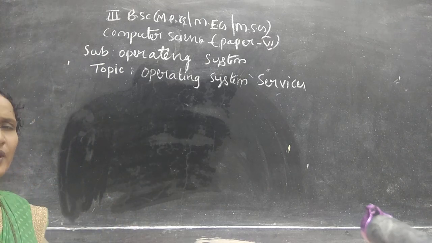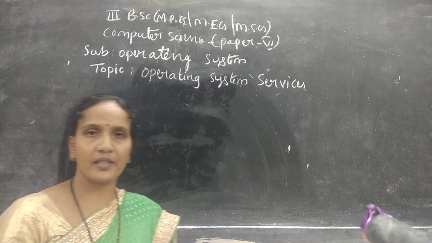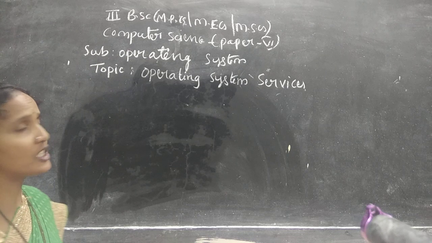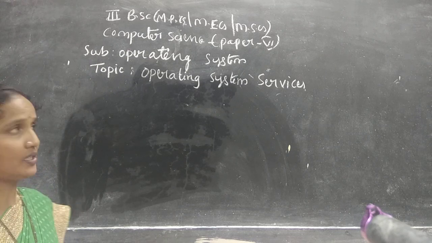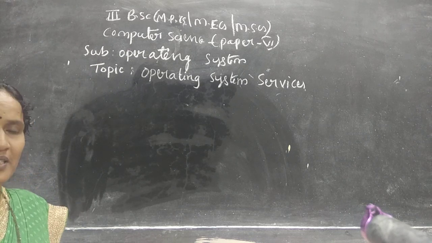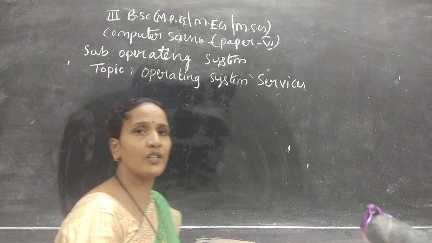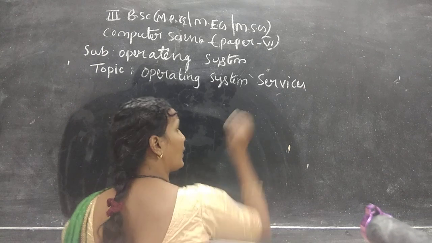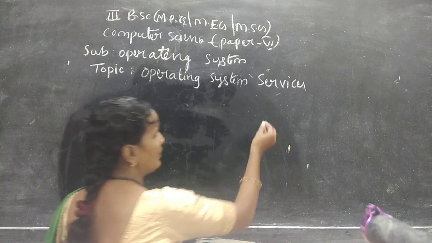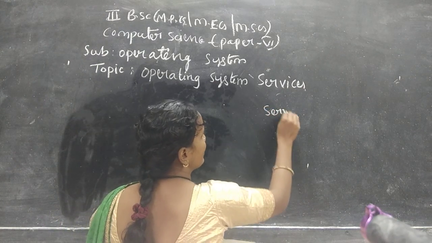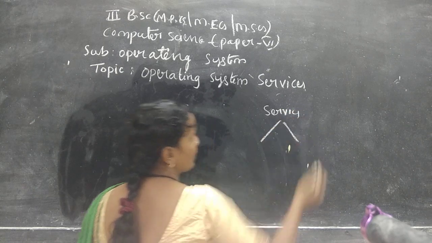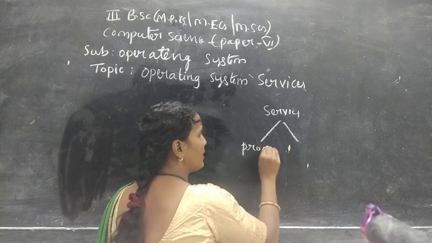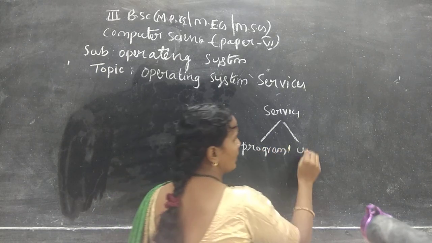Already we have completed what is the operating system, functions of operating system, and computer system architectures and environment. And today I will explain the services of operating system. What services is the operating system providing to us? The operating system is providing services to the user as well as to programs.